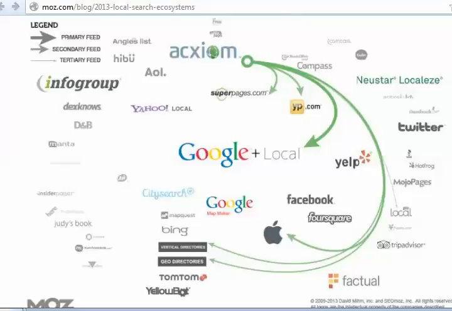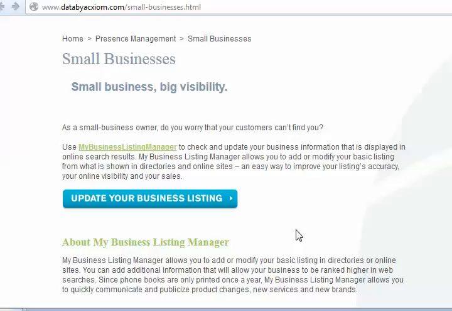The only difficulty with Axiom is that they require quite a bit of information before you submit your listing, and your business name and your address have to match all the documents that you submit.